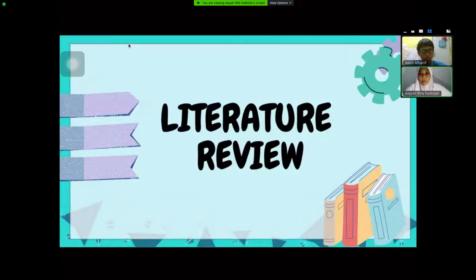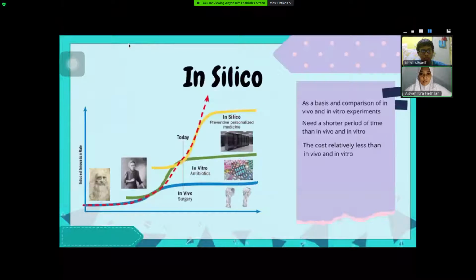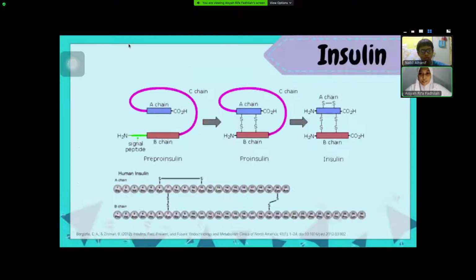These are our literature review. In this experiment, we use in silico because it needs a shorter period of time and the cost is relatively less than in vivo and in vitro.